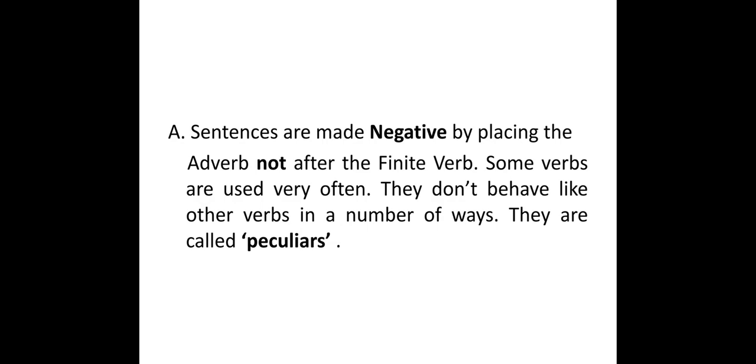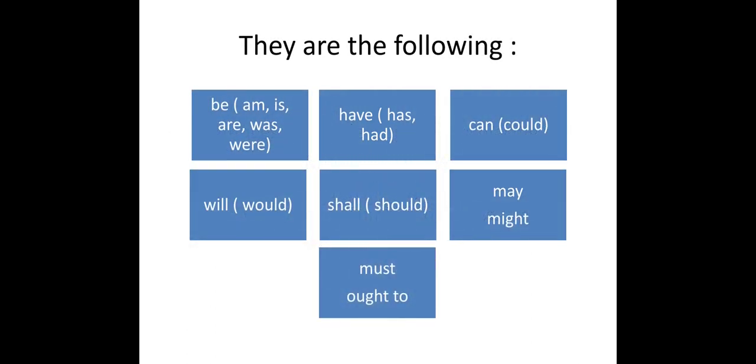So let's start. A. Sentences are made negative by placing the adverb not after the finite verb. Some verbs are used very often. They don't behave like other verbs in a number of ways. They are called peculiars. So children, we will see some peculiar verbs next. You can see in your textbook one table is there, and I have also kept it on the screen.